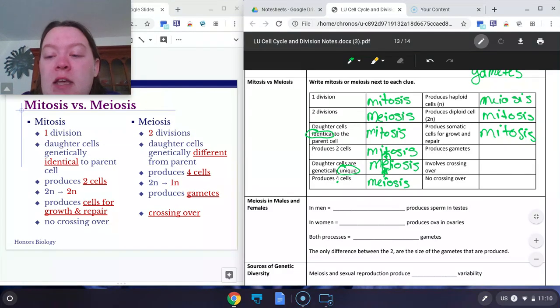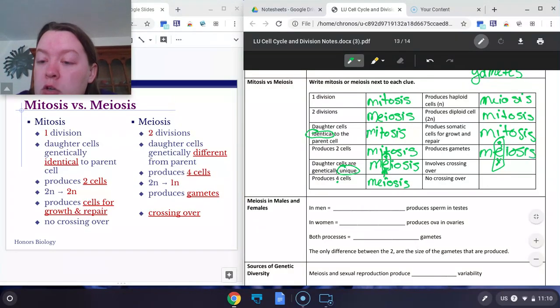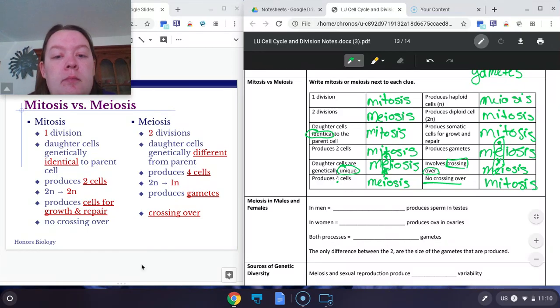Gametes, or sperm and egg, again, that's sexual. I didn't mean to write sexual there, but it is ME. Remember, E stands for sexual reproduction. Crossing over gives genetic diversity. Therefore, that is meiosis. No crossing over is MI for identical copies, mitosis.